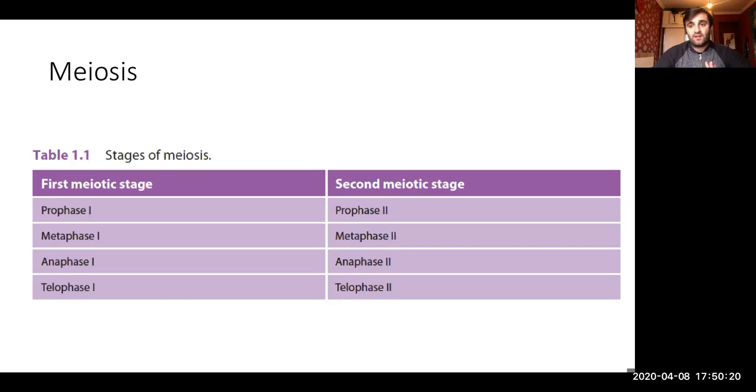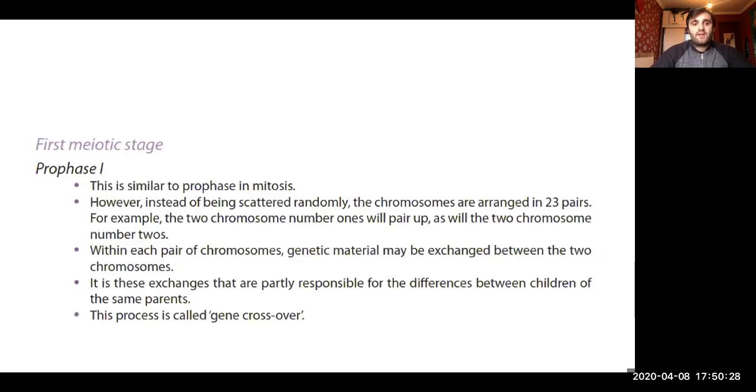Let's go quickly, because, guys, this is just a reminder; you are supposed to know all this information. Maybe sometimes it will be difficult and you may have questions. Please write down all these questions, and during online classes we'll speak about them. So what's happening in the first meiotic stage? It has prophase 1, metaphase, anaphase, and telophase.